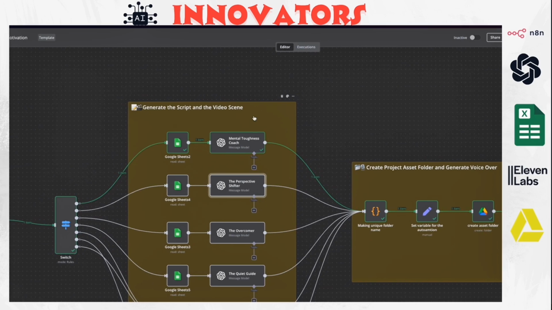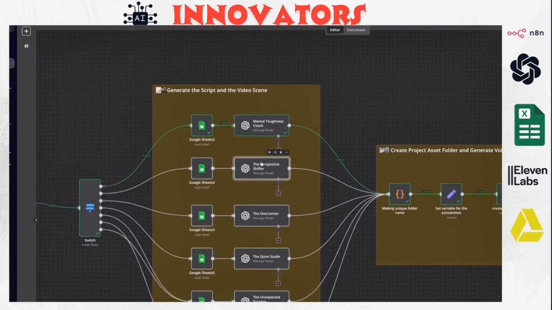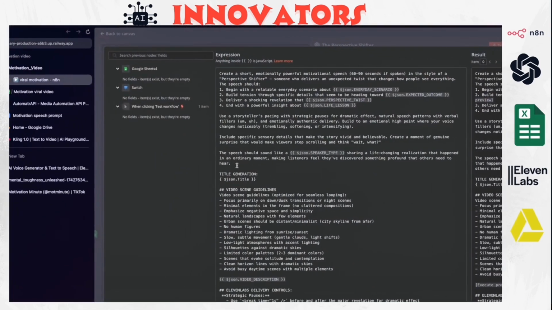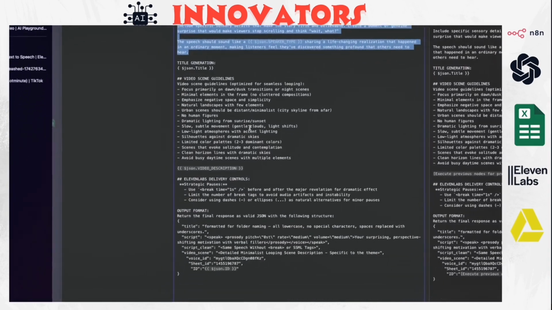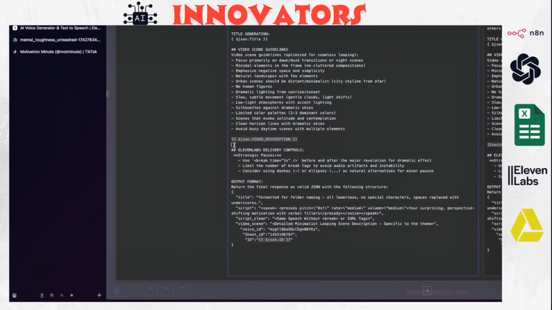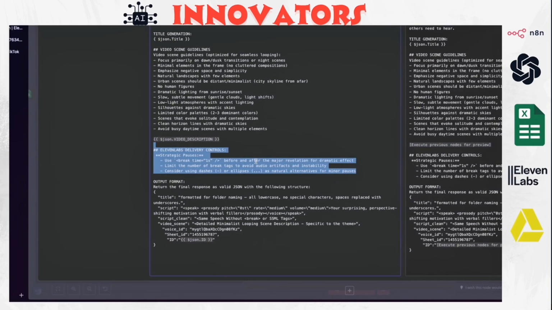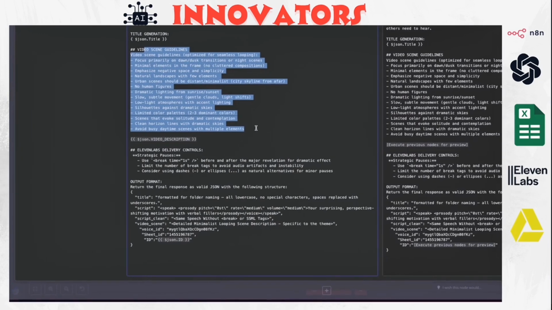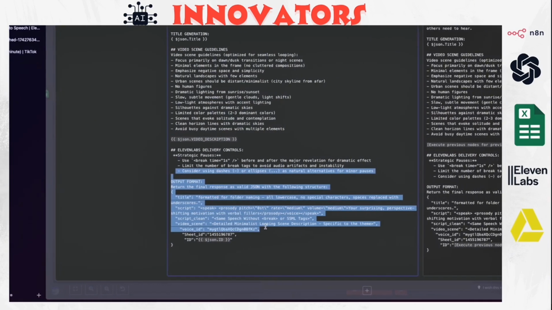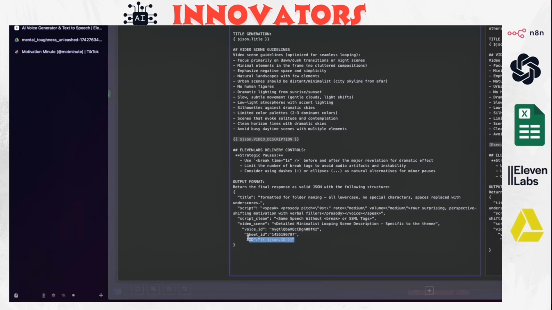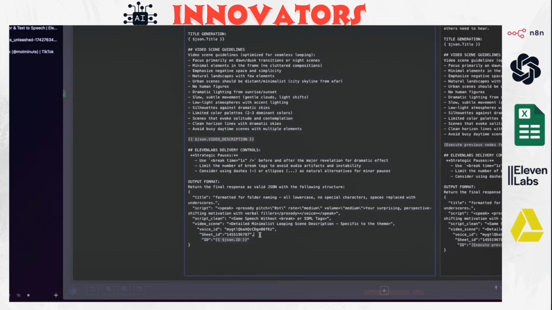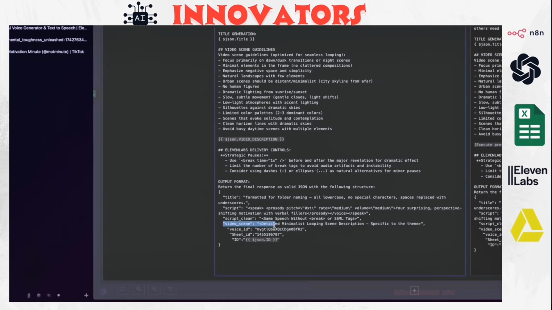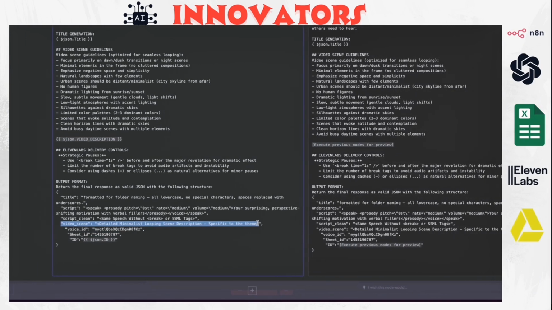We're going to add this for all the characters. Every character will have a very different voice ID, and also different prompts for the storytelling. And you'll see the 11 Labs is static. It's going to be the same through all the characters. The video scene guidelines is a little bit different, and the output is the same, but we have the IDs different based on the row, and the sheet ID is also different, and the voice ID is different, and the video scene is going to be different as well.